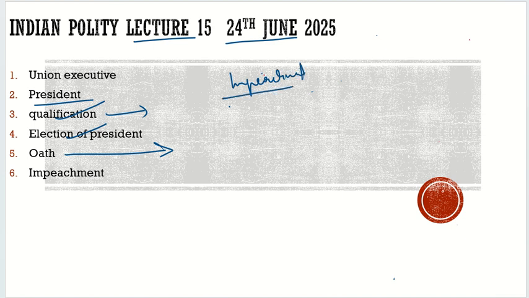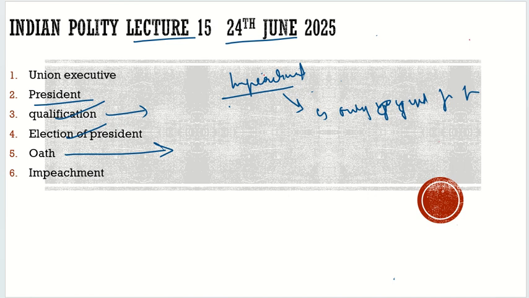So first here I would like to give you an important point. This term impeachment, if you are right now reading newspapers, there would be the discussion over the impeachment of judges, Mr. Yadav, who is involved in the corruption case. But I would like to note here that this impeachment term is only used for president. So please remember that this impeachment term in the Constitution is only used for the president. For the rest of the offices, what is used? It is the removal. The term removal is used, not impeachment. So impeachment only used for the president.